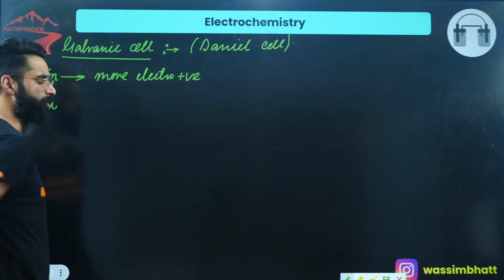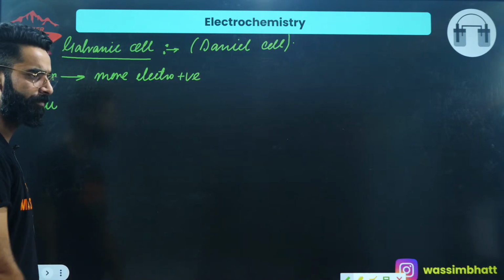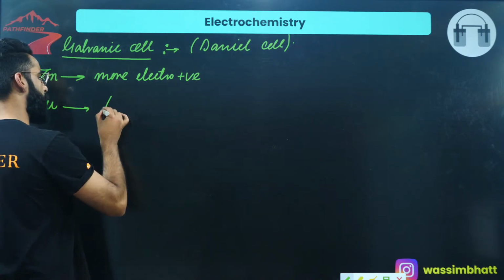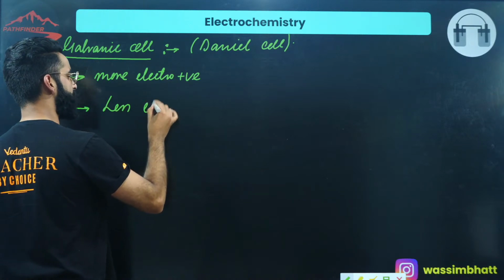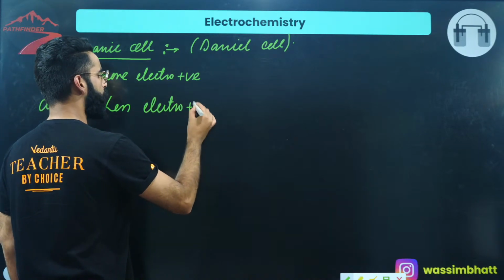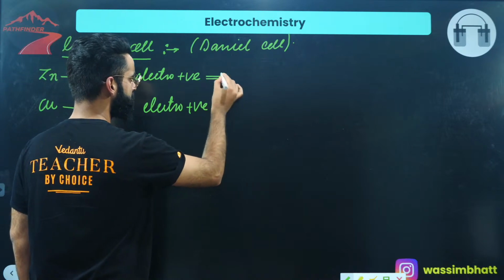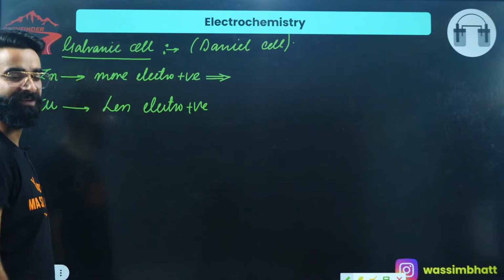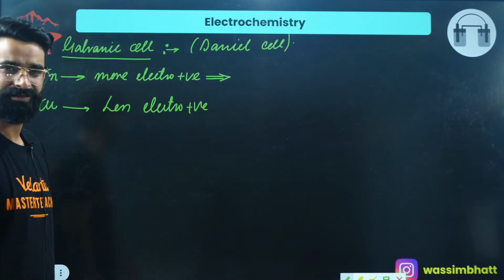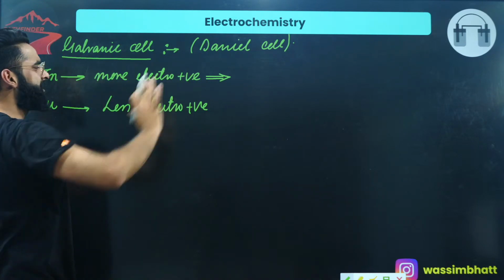Copper comparatively is considered less electropositive. The one which is more electropositive has the tendency to lose electrons. So this zinc will have the tendency to lose electrons.